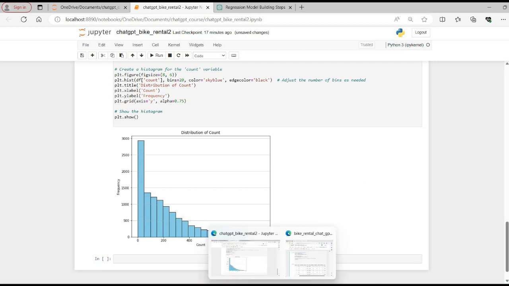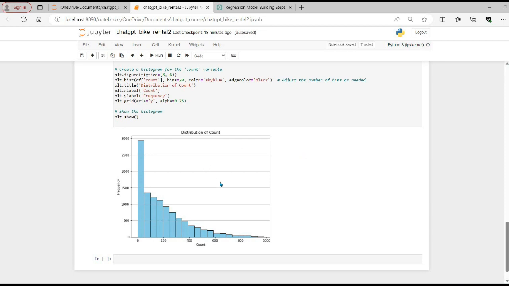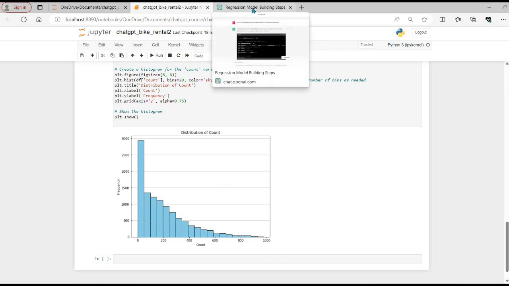So when we do our feature transformation, we will apply some functionality to convert this distribution into a more bell-shaped curve. So let's move on to our next step.